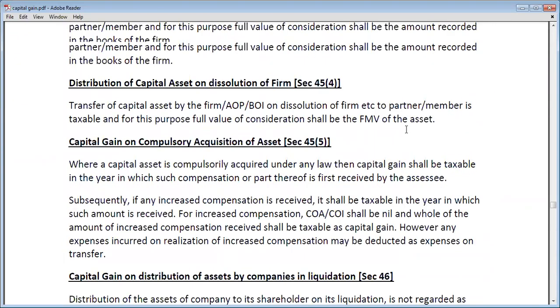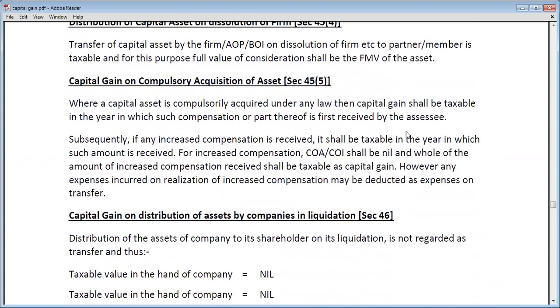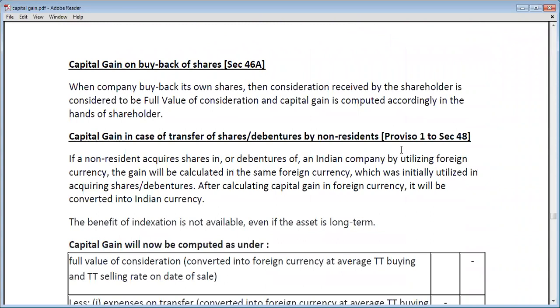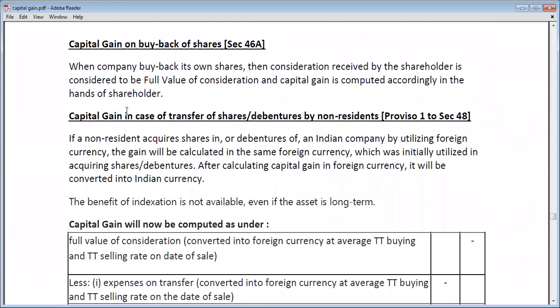First provision is capital gain in case of transfer of shares or debentures by a non-resident. If any capital gain arises through the transfer of shares and debentures by a non-resident, what will be the tax treatment? Let's see.